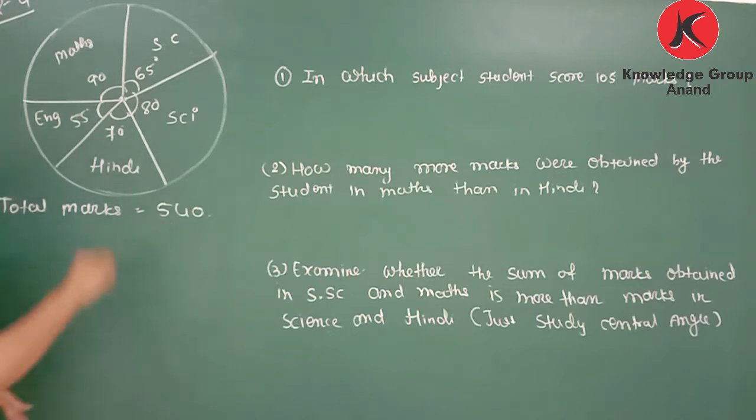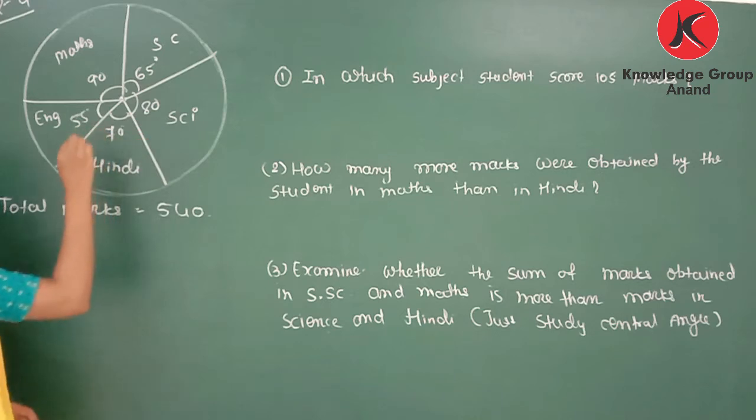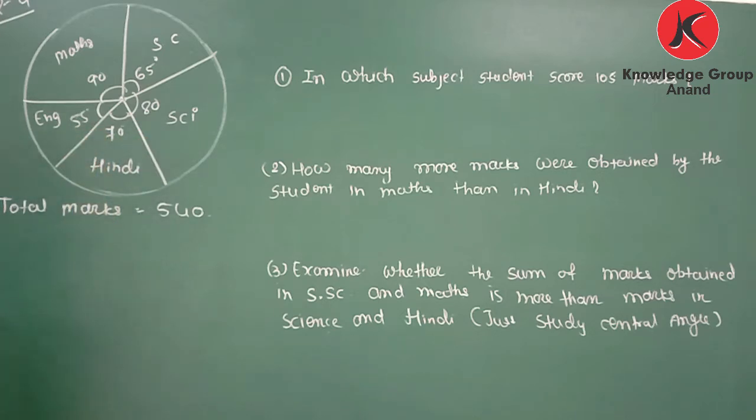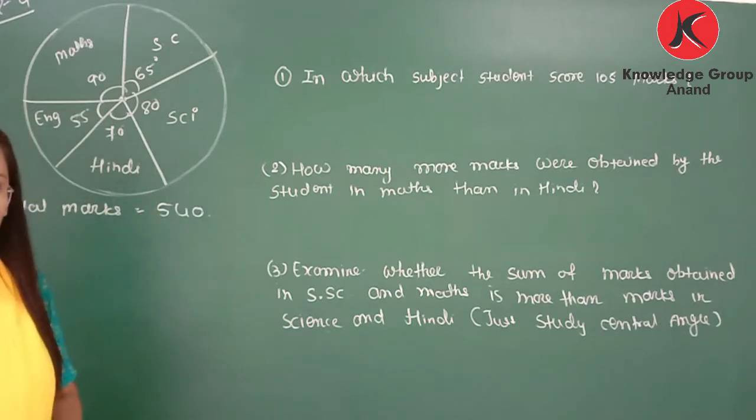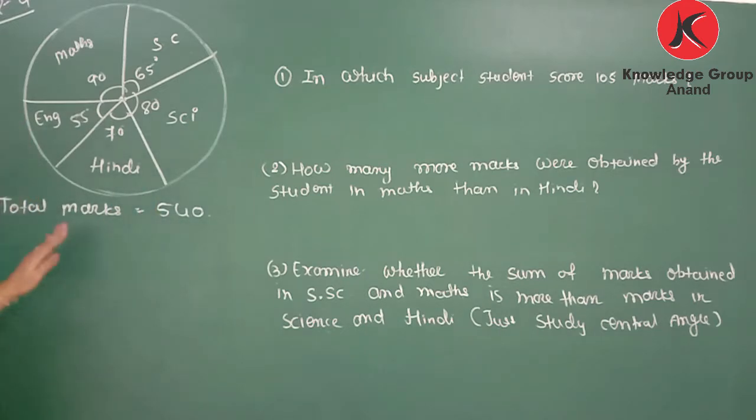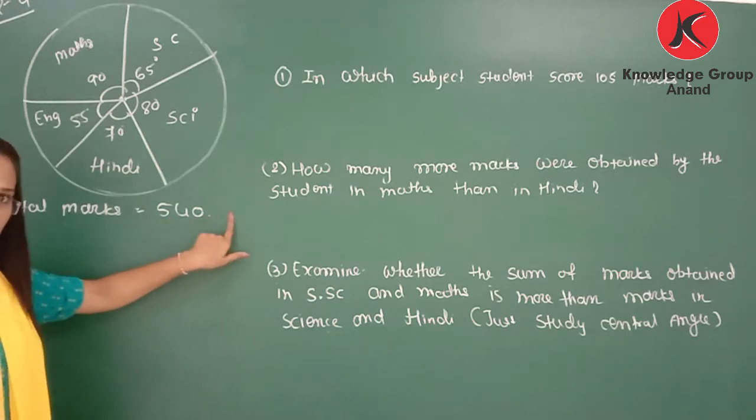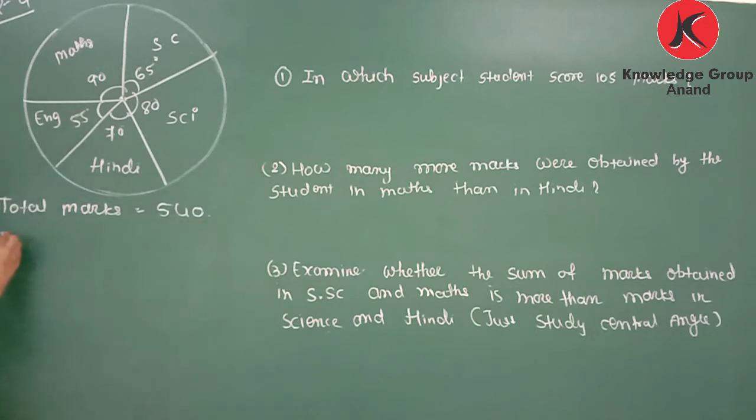Clear? Because the total of all subject marks is given as 540, but the marks of each subject are not given, only the degrees are given. It means the part of 360 is given. So here we will find the marks of each subject. How can we find the marks of each subject? We can write 360 degree is equal to 540.